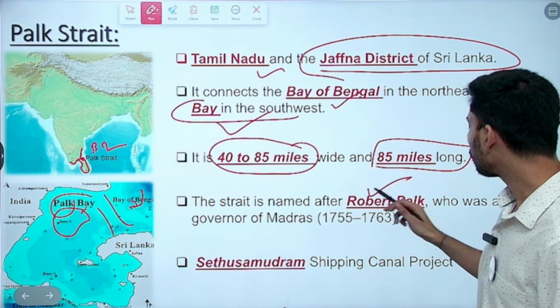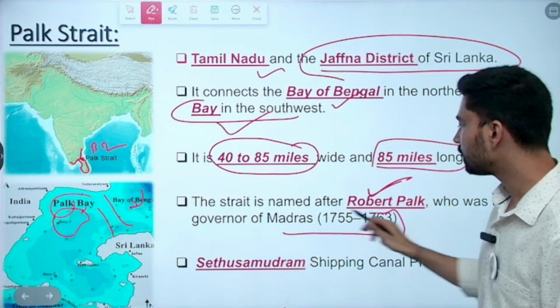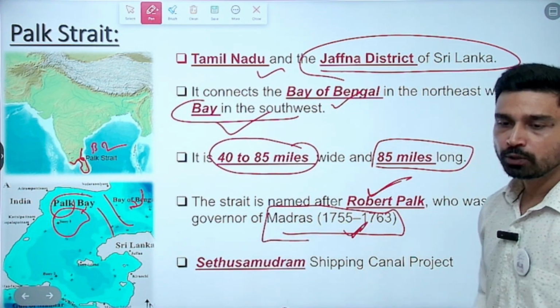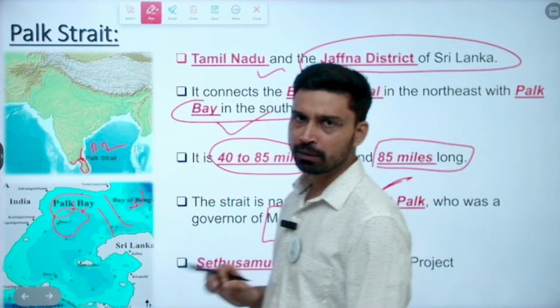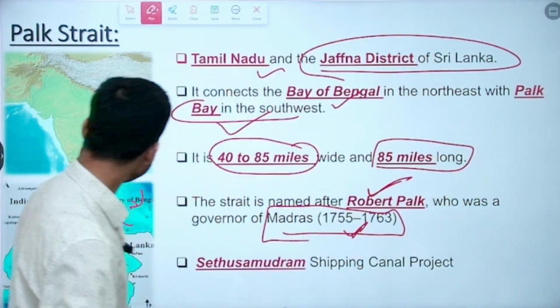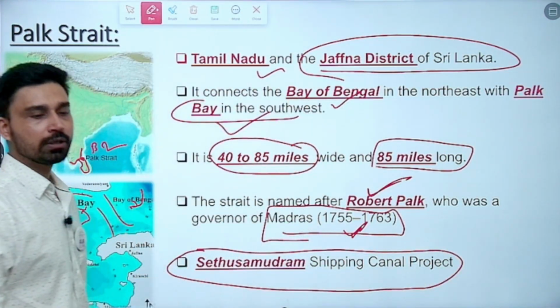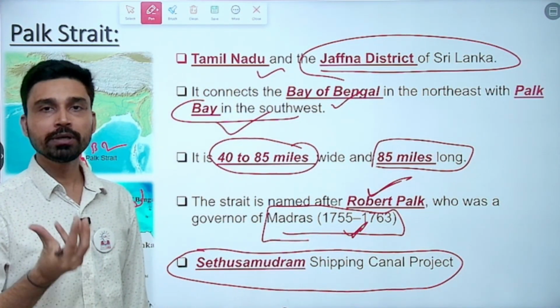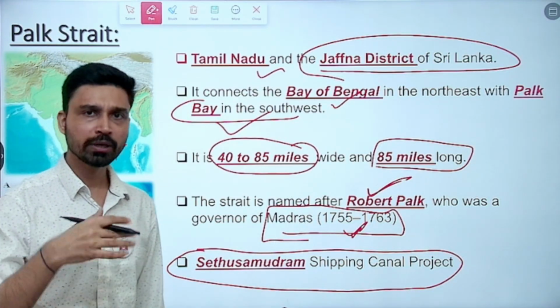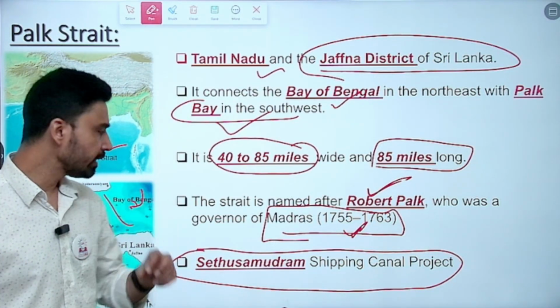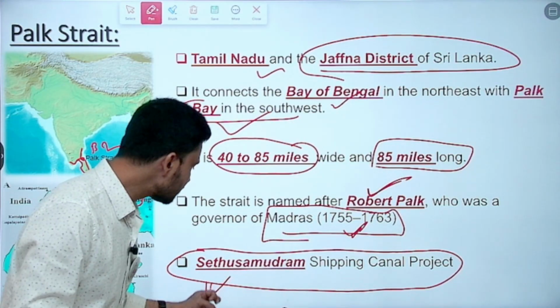The strait is named after Robert Palk, who was governor of Madras between 1755 and 1763. You would have studied about him in Indian history. And this Palk Strait is also known for a project that was designed during the British era itself. After that, many times discussions were held during post-independence India also. That is called the Setusamudram project.